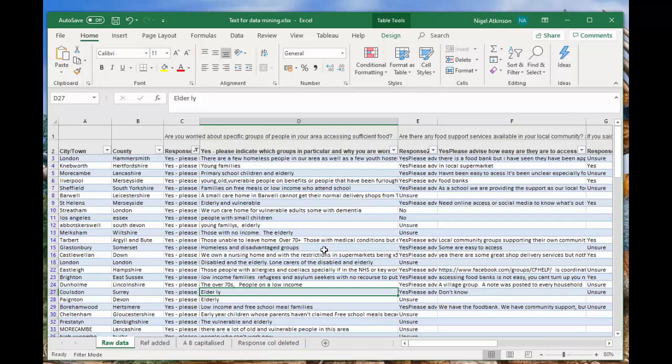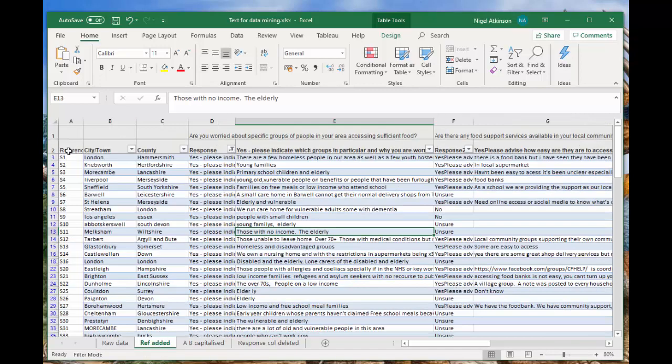Okay, so the first thing I've done in terms of tabs is I've added a reference to all of them. It's always a good idea when you have a data set to add a reference. In this case, we just call them S1 through however many we go down to.